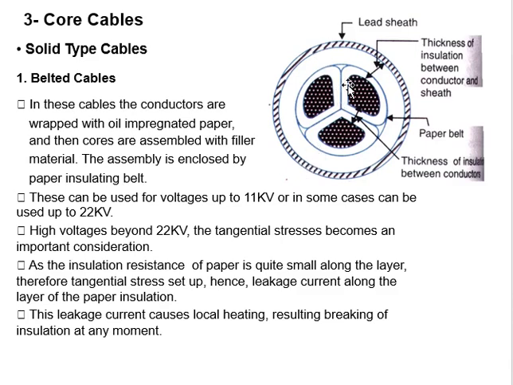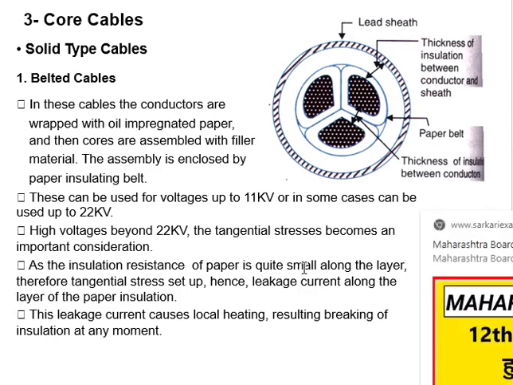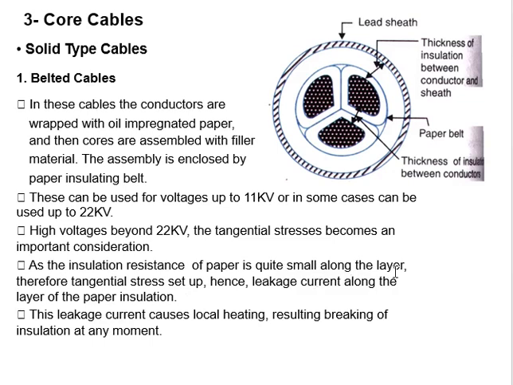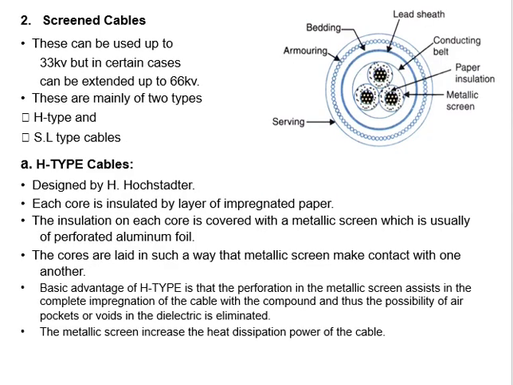As the leakage current is flowing, your cable may get damaged. So we can't increase the voltage beyond a certain limit. Next, the insulation stress of the paper is quite small along the layer, and hence there is leakage current along the layers of the insulating paper. Leakage current causes local heating that results in the breaking of the insulation, as I just told.